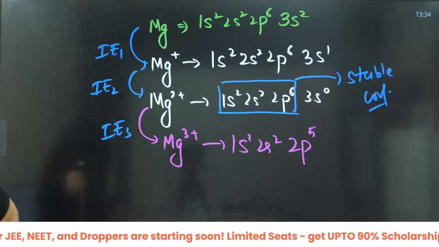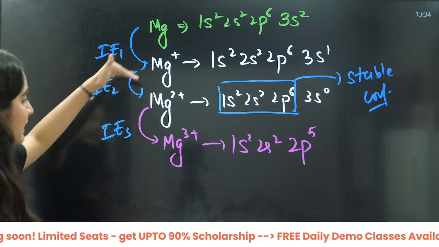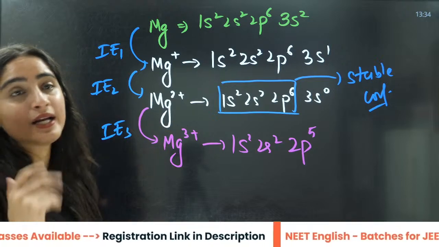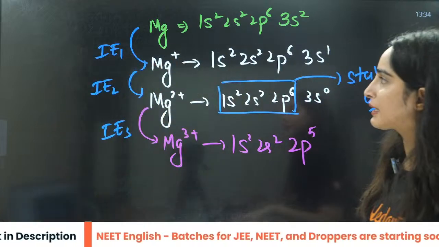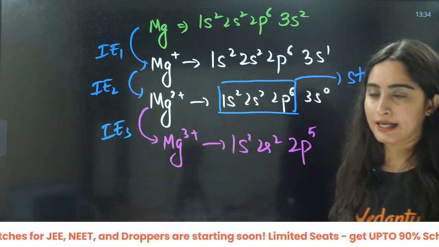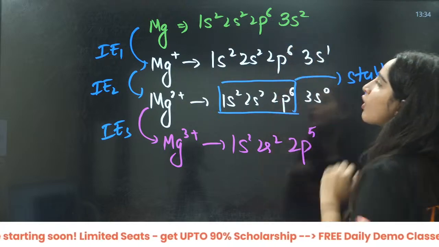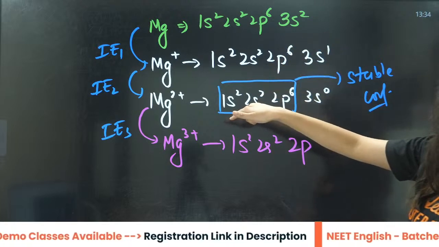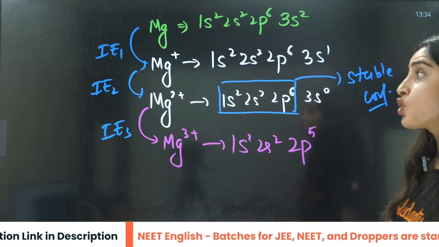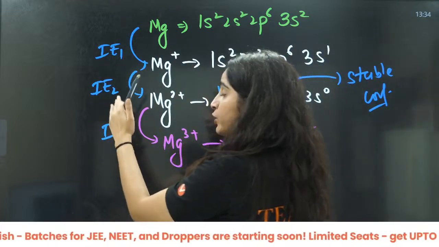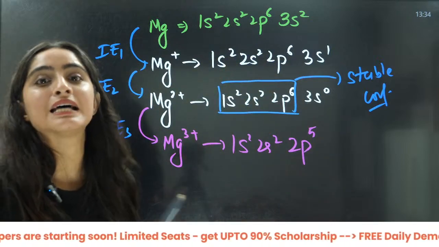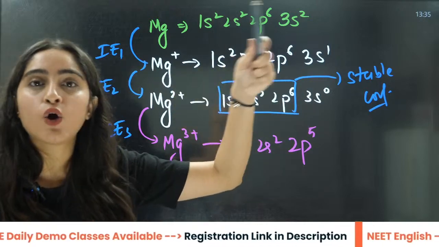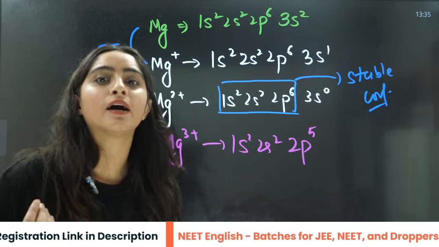Here, what you will see is that in this case, taking out an electron for the third ionization is nearly impossible. It is very difficult. And if I talk about this particular case, the ionization energy in first and second, in the first case, this is not a stable configuration. It is 2p6, 3s1, not stable. The second is like a noble gas configuration, fully filled, stable. So here the second ionization energy, IE2, will be less as compared to IE1, right? As soon as it takes out one electron, it is ready to take out the other electron also.